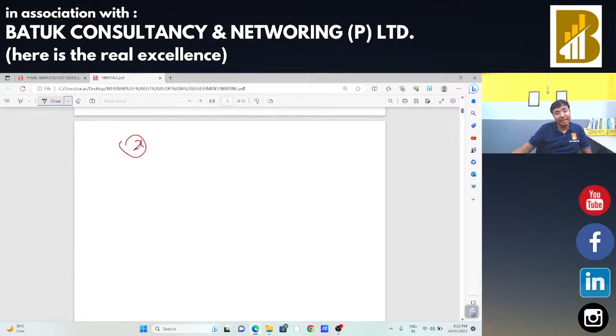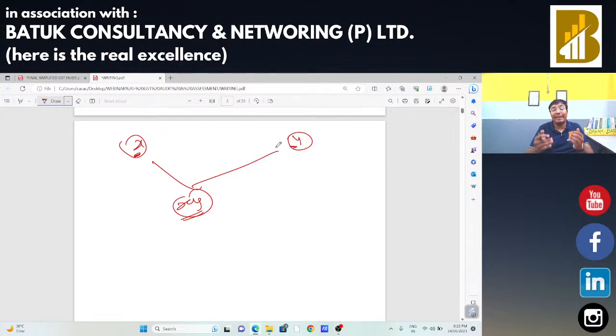I have one business, X Limited. Another business is Y Limited. I want to merge both the entities into XY Limited. In that case, I need to transfer the input tax credit of X and Y to XY Limited. So, what is the procedure for transferring that input tax credit?